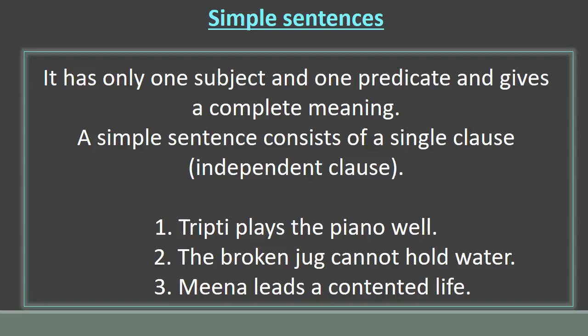For example, Tripti plays the piano well. Tripti is the subject and plays the piano well is the predicate. Likewise, you can see all the other examples. All these examples have only one subject and one predicate. So they are independent clauses and also the simple sentences.